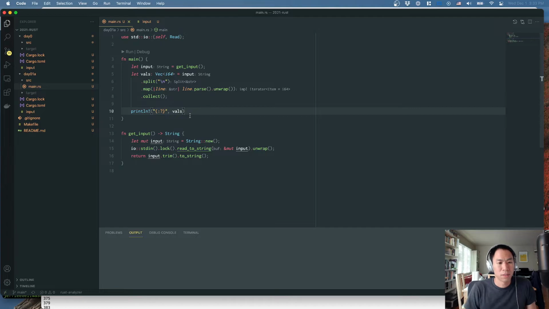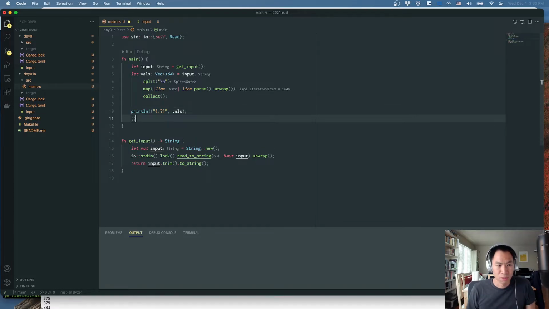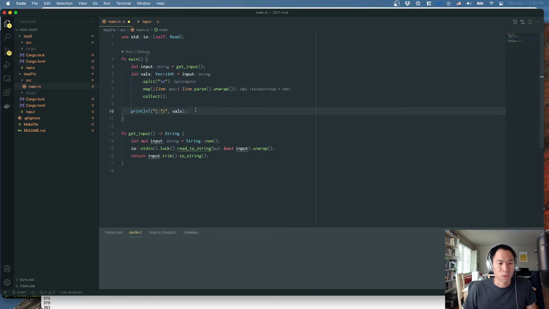And I think I want a semicolon there, because otherwise I'd be returning the println value. Rust is an expression-based language, not a statement-based language. The last statement in every block of code is technically the return value, or what value the entire sequence of statements will evaluate to. And in this case, I don't want it to evaluate anything, or I want it to evaluate to essentially nothing, which is expressed by this value here. So I just put a semicolon there.